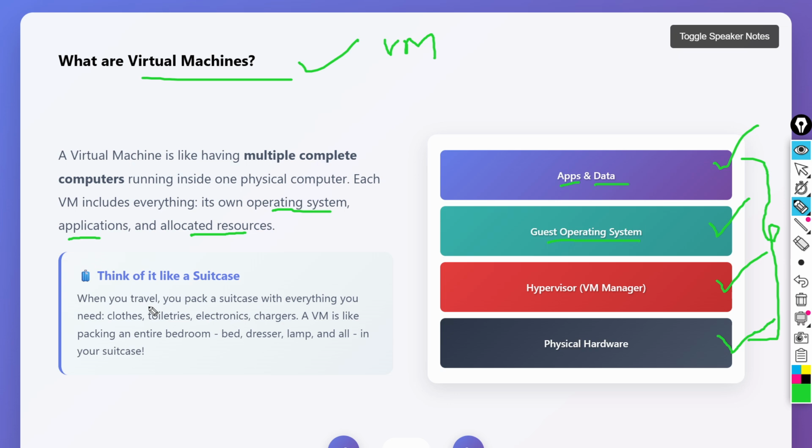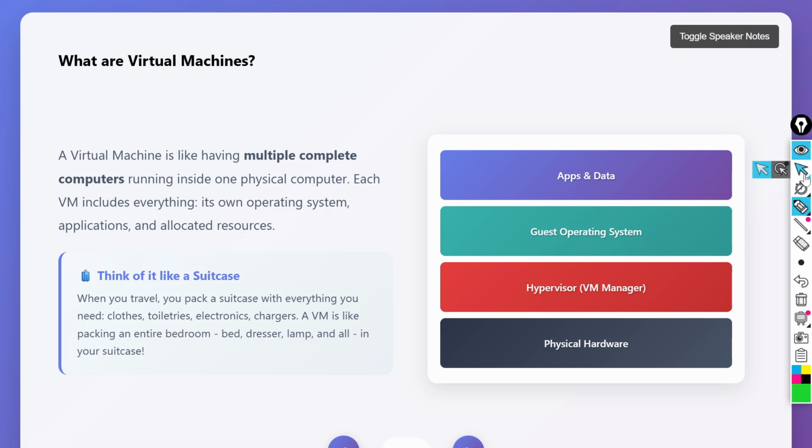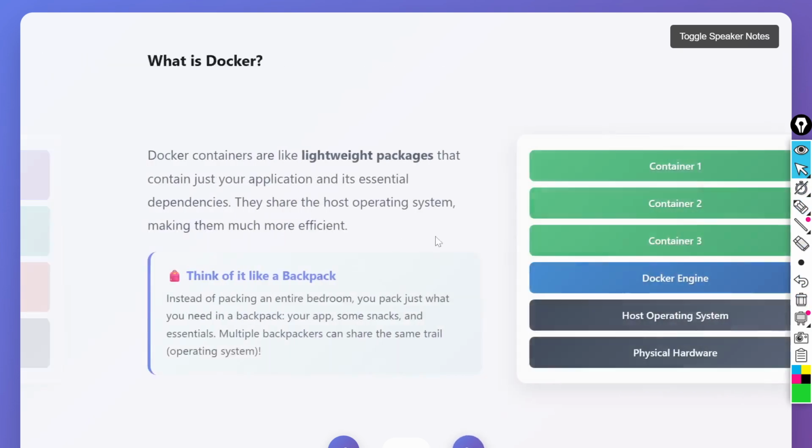In a virtual machine, what you are doing is packing your entire bedroom: whatever you are currently using in your home, like bed, mattress, lamp, fan, and almirah, everything you are packing in a suitcase. That is called a virtual machine.